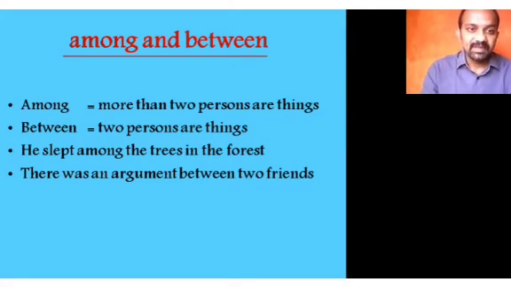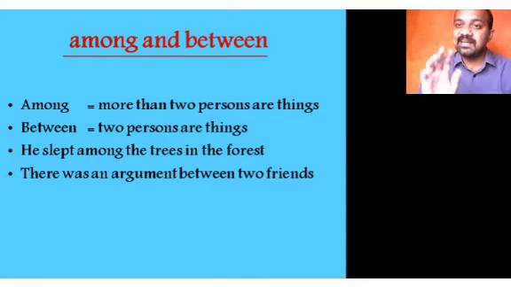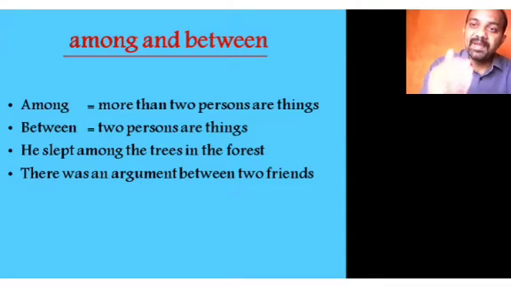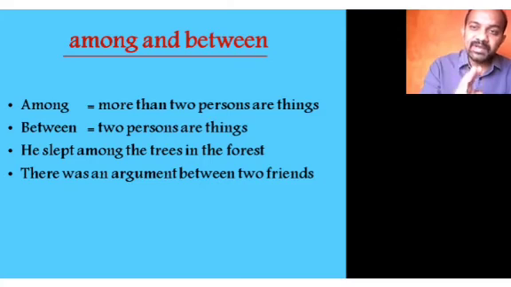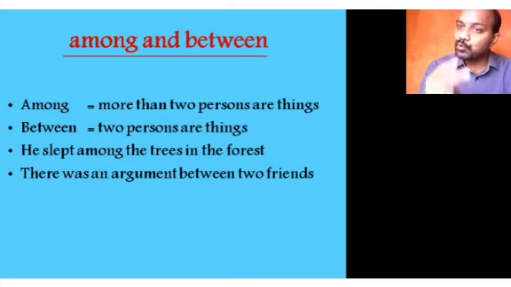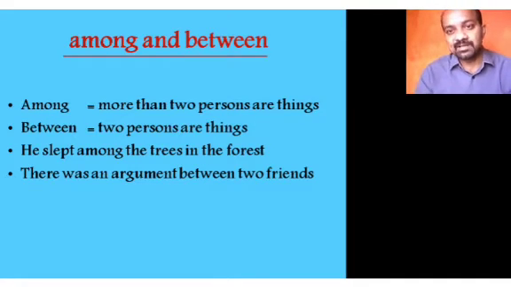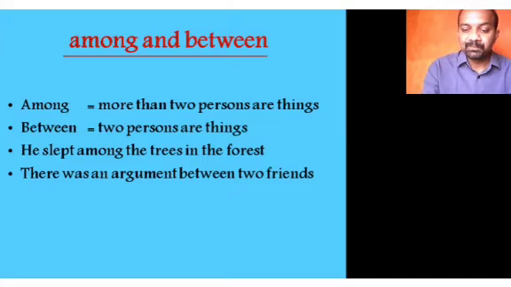For example, he slept among the trees in the forest. Not 1 or 2 trees. Among suggests many. There was an argument between 2 friends. So, between is used to indicate 2 persons or 2 things. Among is used to indicate more than 2 persons or things.